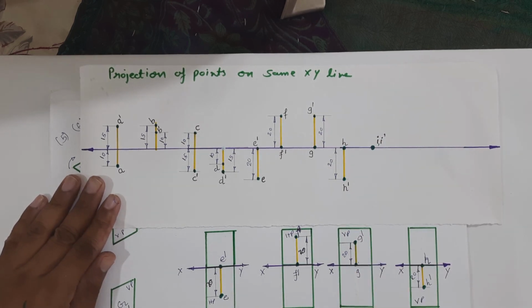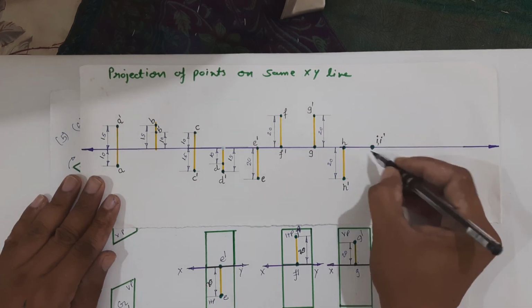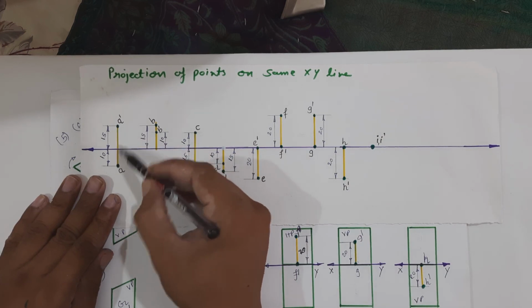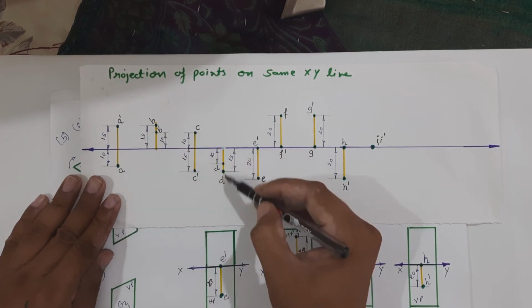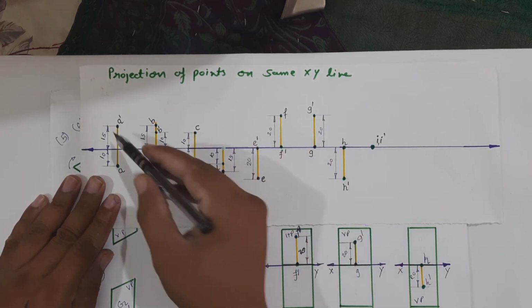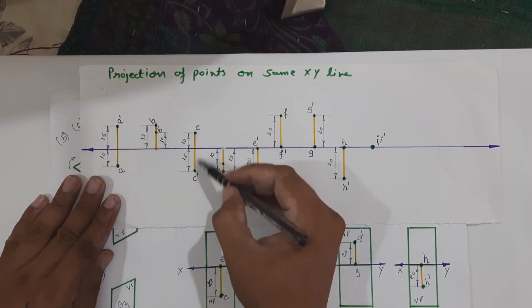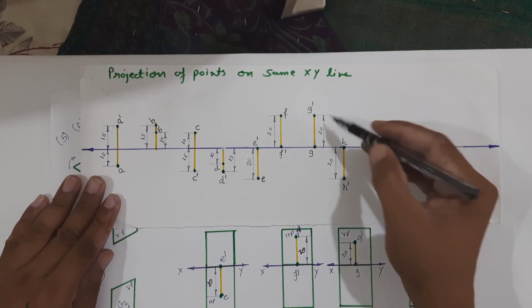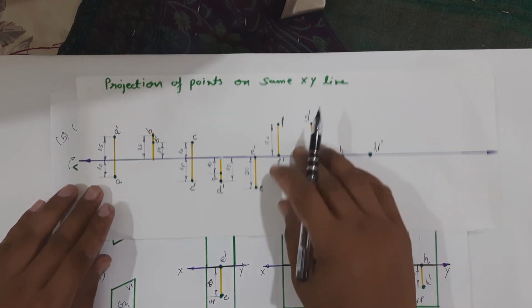And the last point I is on HP and VP, and the plan and elevation of I will be on the XY reference line. Make sure that the plan and elevation of the same point are on the same projector. These are known as the projectors.